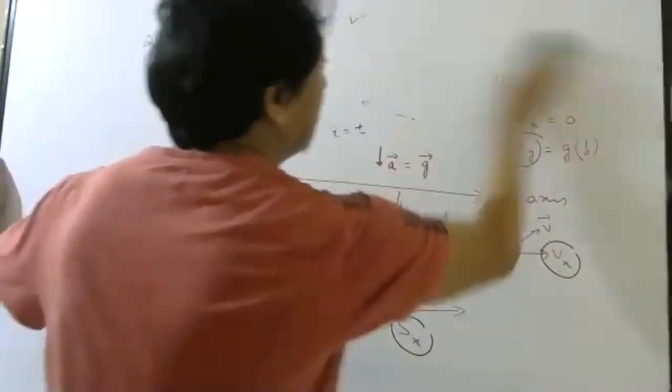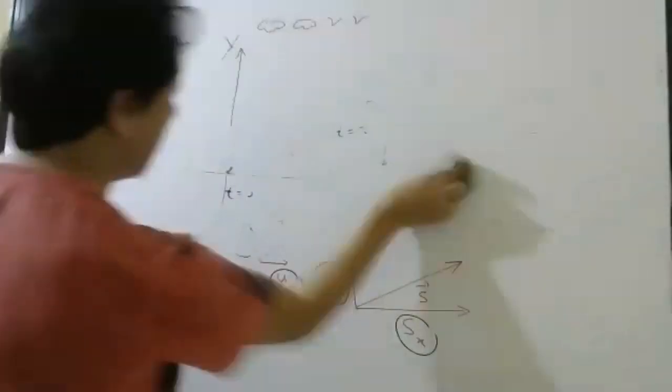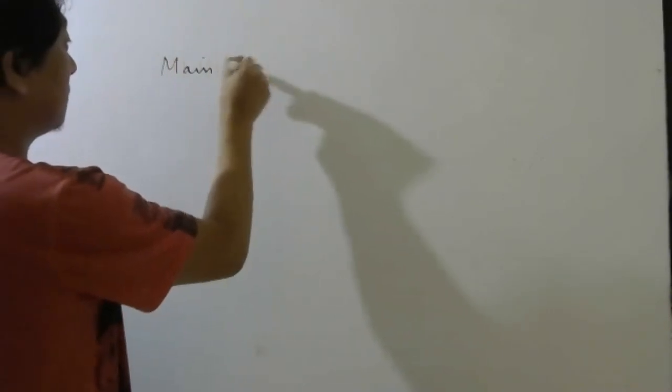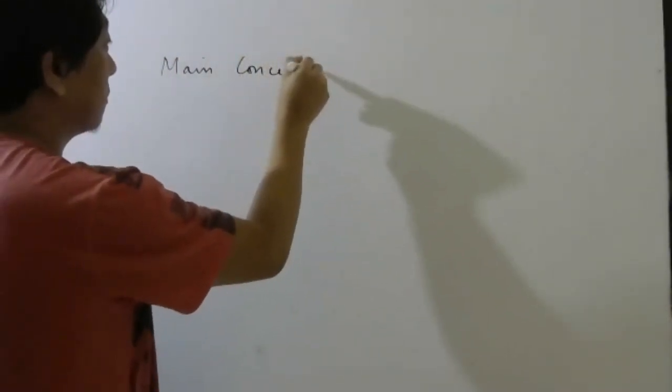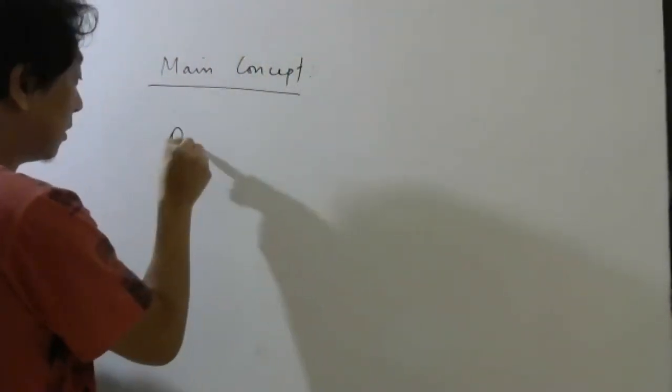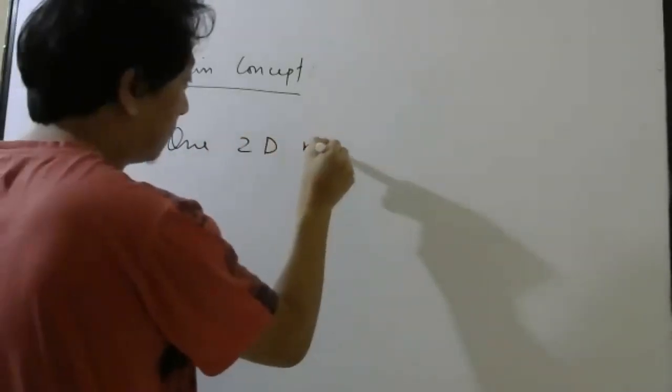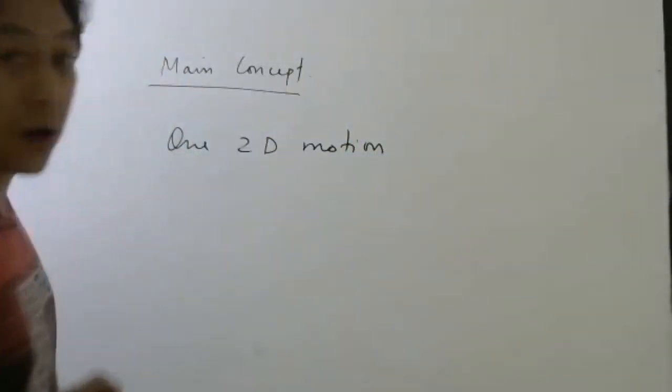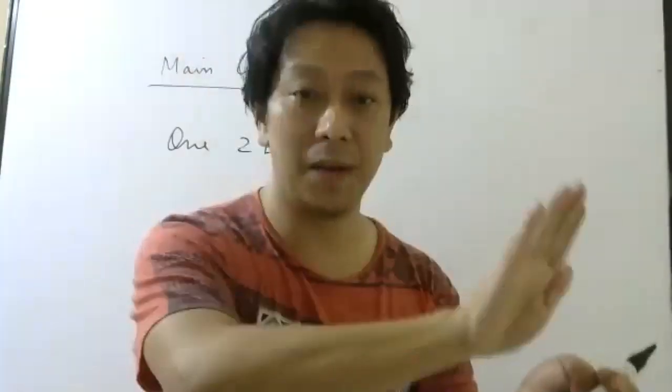So the main thing that you have to understand, the main concept, is that one 2D motion, like suppose I do it like this, this is motion in a plane, right?